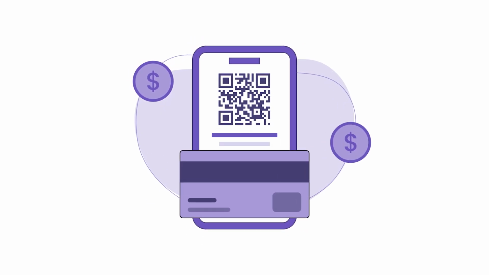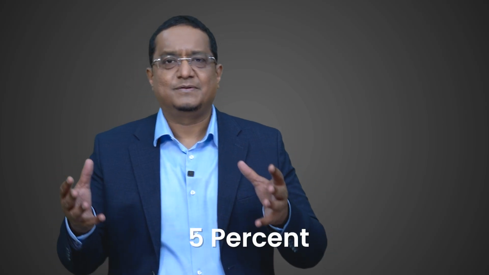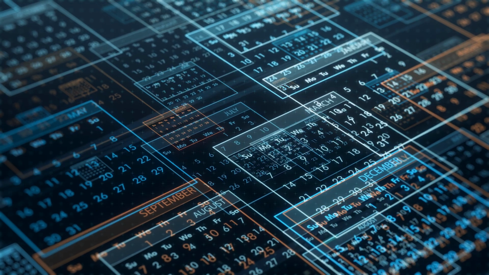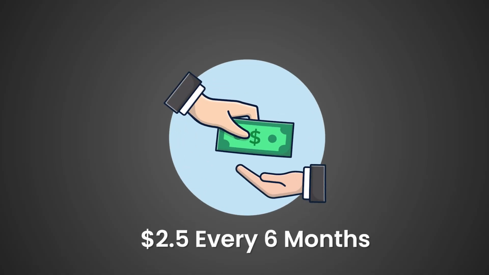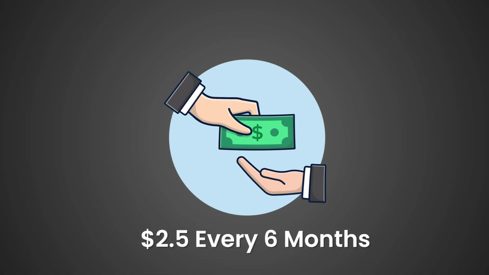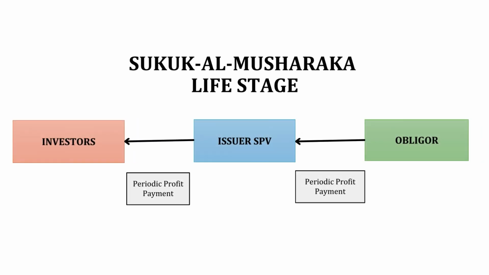Now during the life of the Sukuk, if the term of the Sukuk is 5 years, and the periodic distribution of profit is every 6 months, and the expected profit is 5%, which is $5 in this case if we are considering $100 as the initial amount, then every 6 months, if a profit is generated, the obligor passes $2.5 to the issuer SPV, and from the issuer SPV to the investor. So every 6 months the investors receive a portion of the profit.